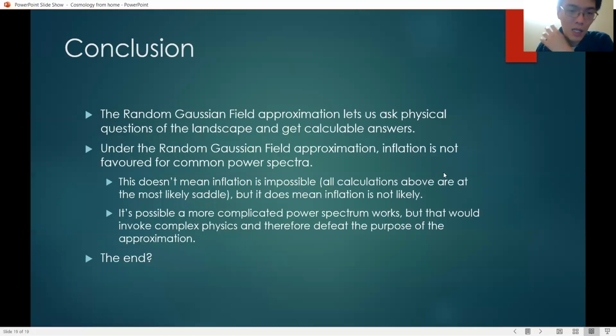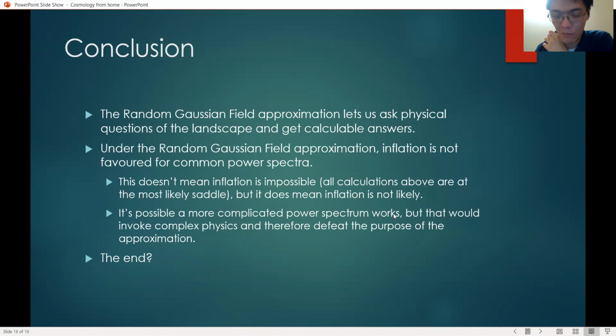So some conclusions. The random Gaussian field approximation allows us to ask physical questions of the landscape and still get calculable answers, which is great because otherwise the landscape is intractable. However, under this approximation, inflation is not favored for the common power spectra that we use. It doesn't mean that inflation is impossible, because keep in mind that all our calculations assume only the most likely saddle. And it is possible that our universe had a slightly less likely saddle. But it does mean inflation is not likely. This is especially the case because the probability actually drops off quite quickly once you're away from the most likely point.